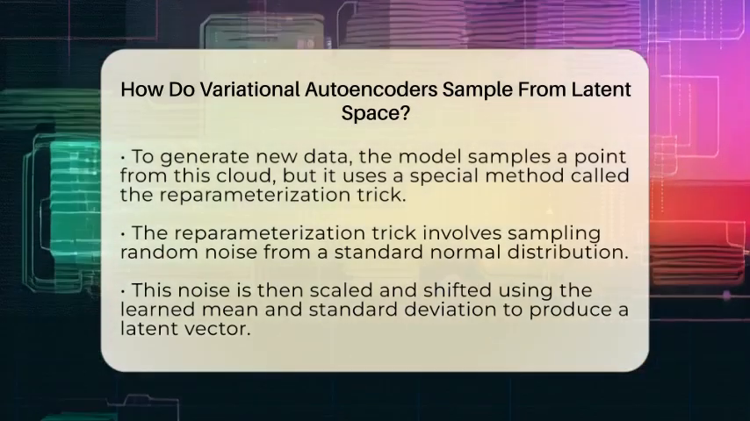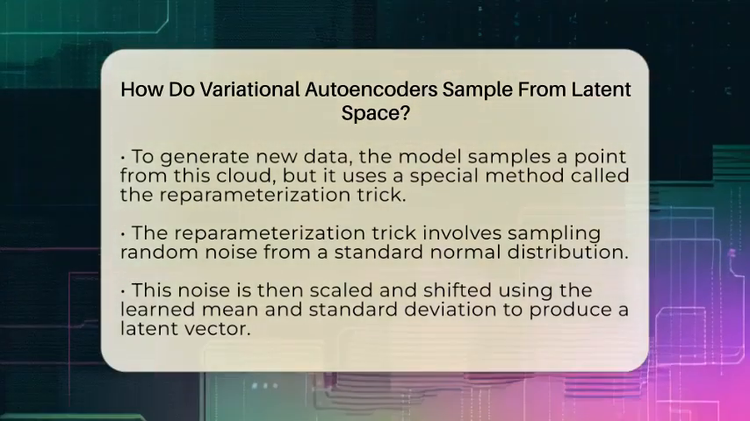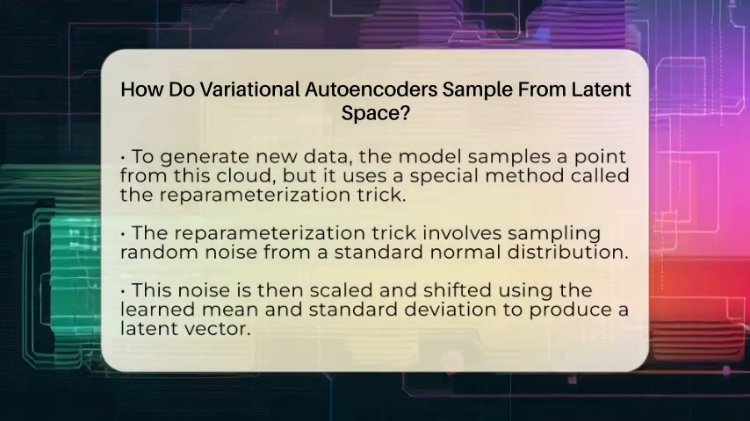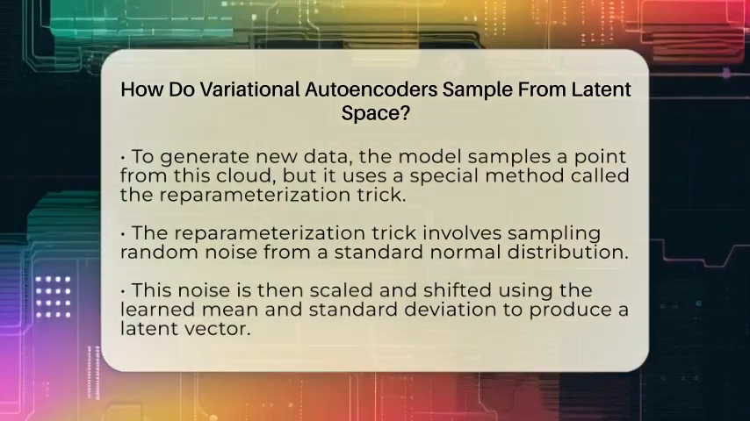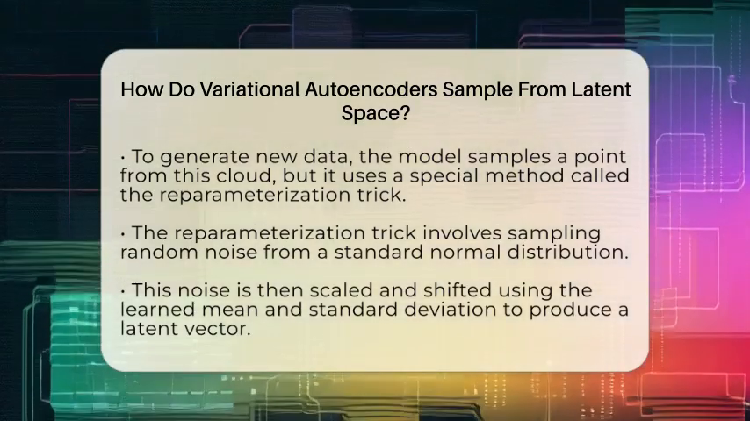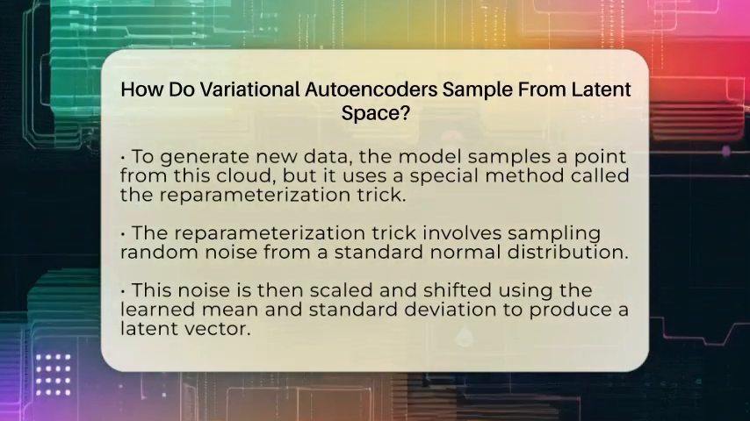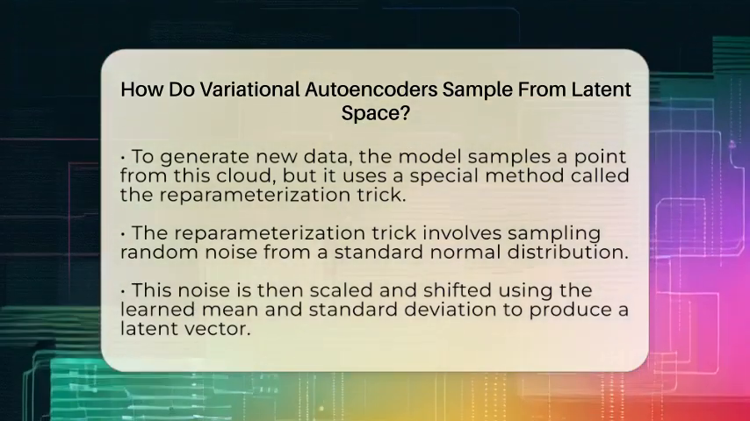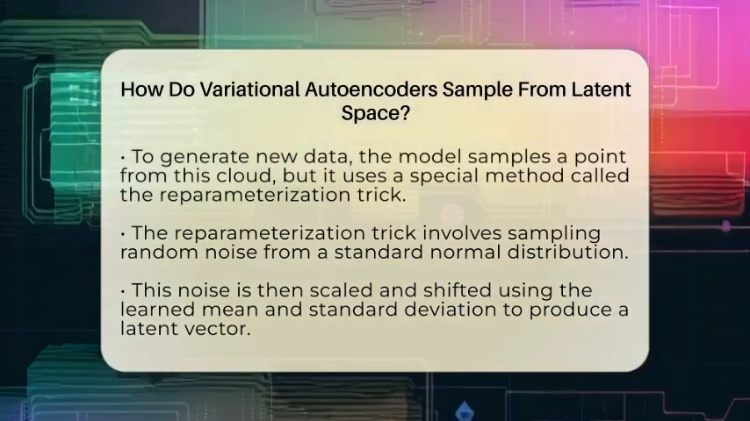Now, to generate new data, the model needs to pick a point from this cloud. But it can't just pick randomly because it needs to stay smooth and learnable. Instead, it uses a clever trick called the reparameterization trick. Here's how it works. The model first samples a random noise from a standard normal distribution, which is like drawing a random point from a simple bell curve.